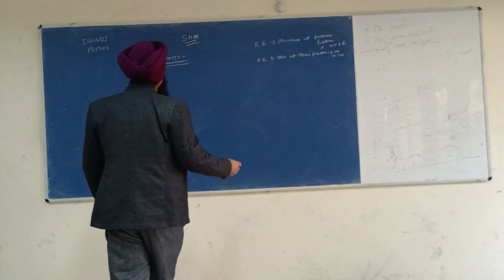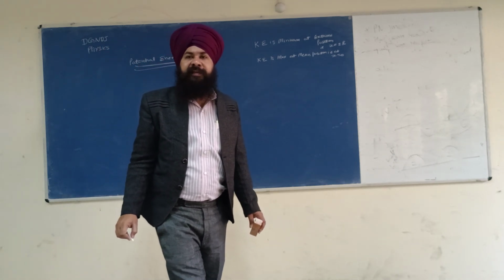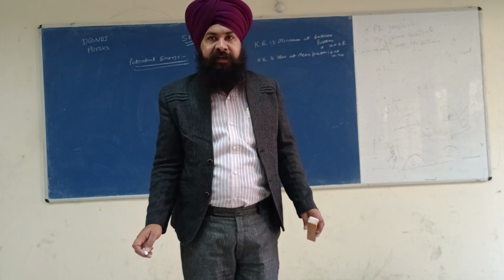So let us start. We will give a symbol U. U is the symbol for the potential energy.